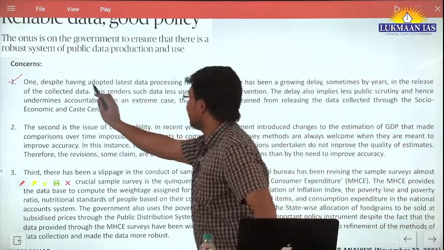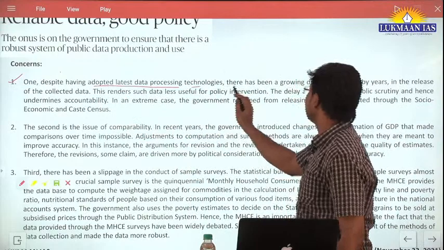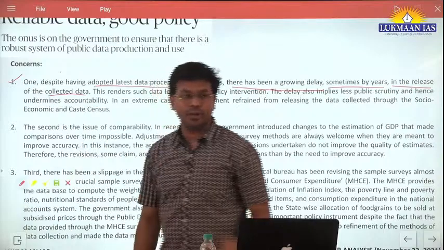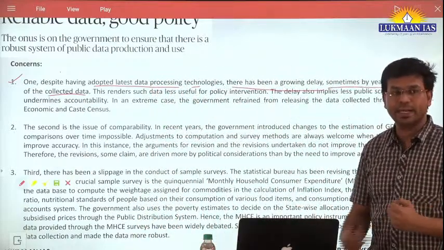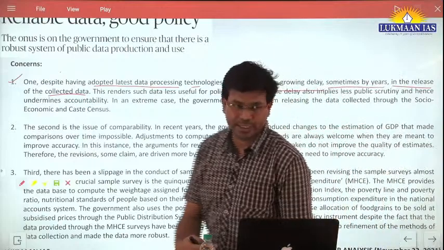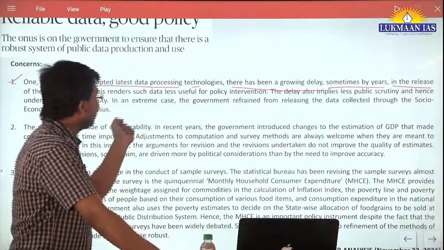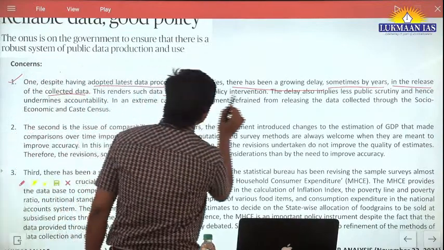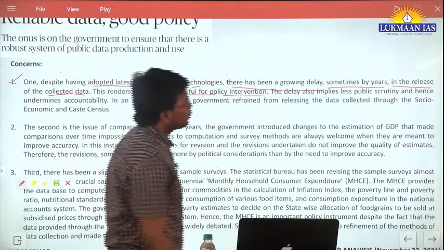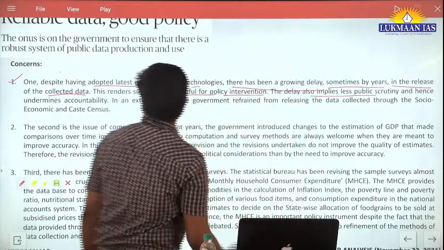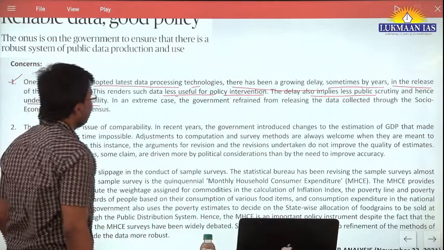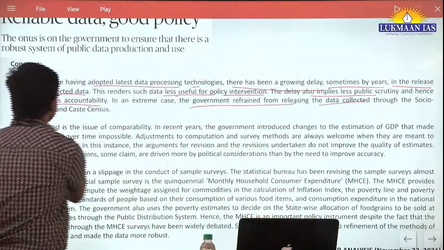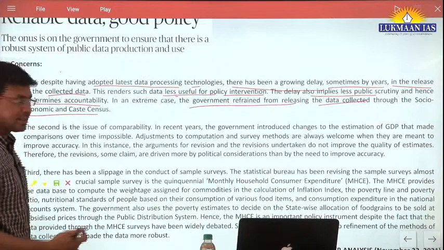One, despite having adopted the latest data processing technologies, there has been a growing delay, sometimes by years, in the release of the collected data. Although we have adopted the latest technologies, we are not releasing those data. There is a delay in collection and release of data. This renders such data less useful for policy interventions. The delay also implies less public scrutiny and hence undermines accountability. In an extreme case, the government refrained from releasing the data collected through the socio-economic and caste census. So this is one concern associated with it.